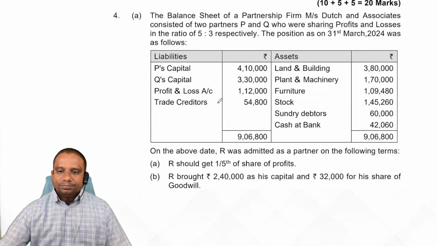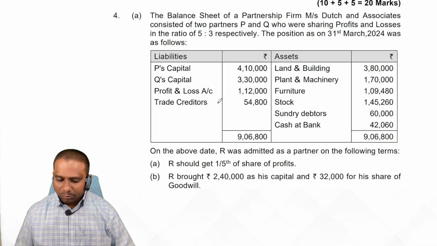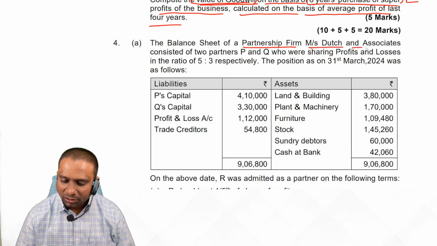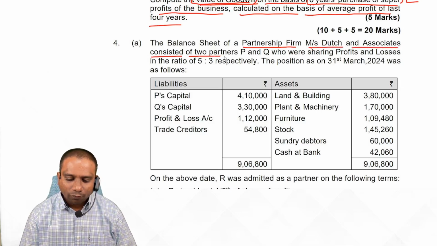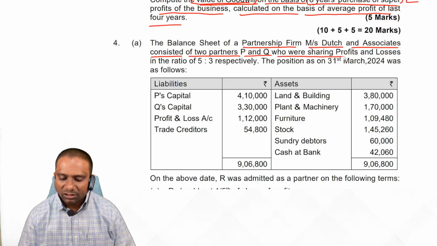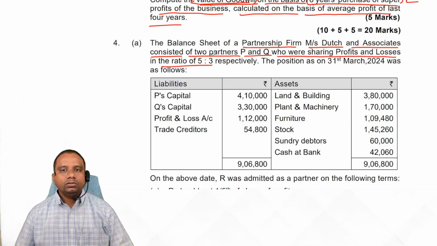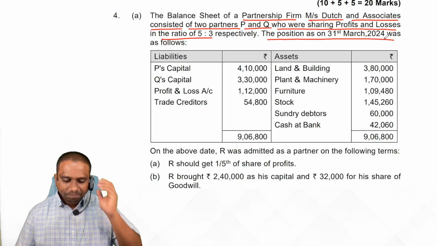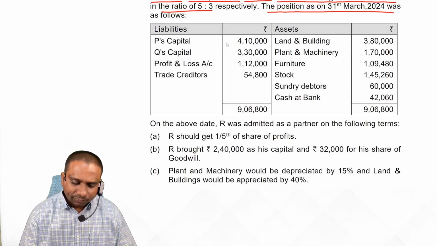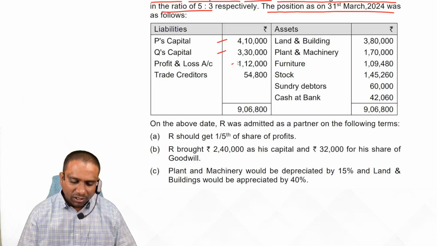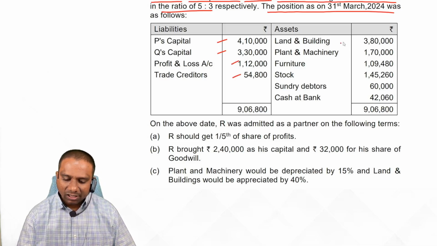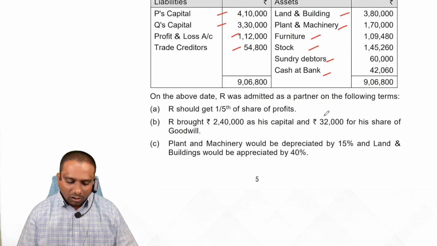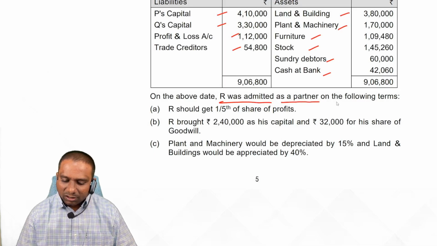4A. Look at question number 4, students. The balance sheet of partnership firm Mrs. Dutch and Associates consisted of two partners P and Q who were sharing profits and losses in the ratio of 5:3. The position as on 31st March 2024 was as follows: P capital, Q capital, P&L account balance, trade creditors, land and building, plant and machinery, furniture, stock, debtors, bank. On the above date, R was admitted as a partner on the following terms.